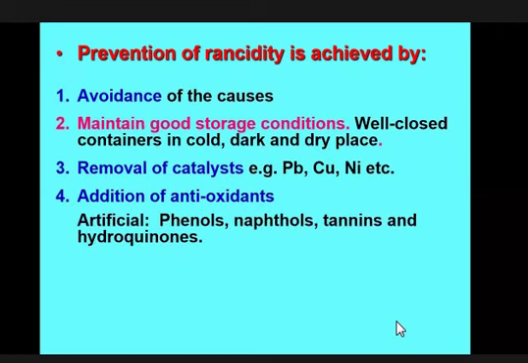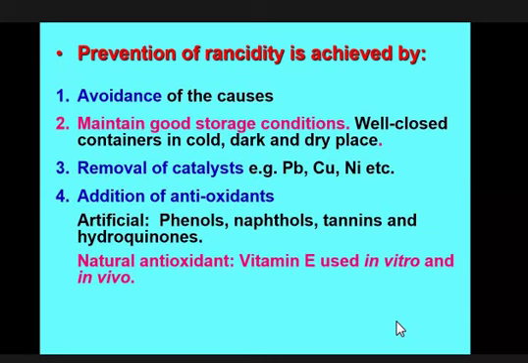Artificial ones are phenol, naphthol, stannine, hydroquinone, etc. These are the artificial antioxidants that are prepared by man or scientists. So if you want to preserve your fat for a long time, you have to mix some of these components. And plants usually produce natural antioxidants.